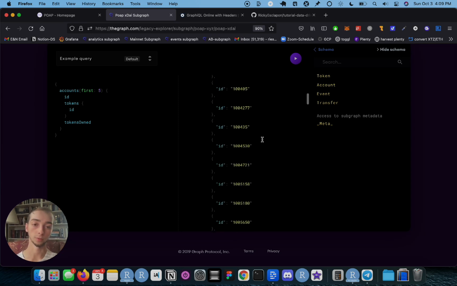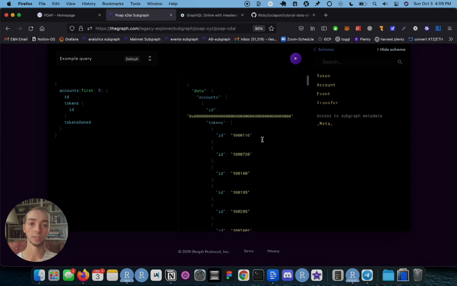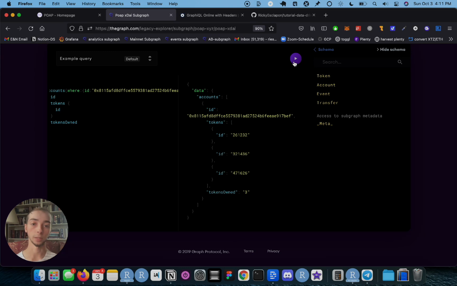So now we have results here, but what we're interested in is data for our specific address. So now because this data is already indexed by the graph, I can jump in here and I can change this parameter of first 5, which only shows us the first 5 accounts created. I can actually change this to say where, and then I'm going to say ID is my wallet. So when I run this now, it's going to give me the data for my account right here.